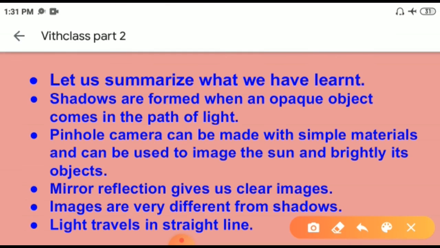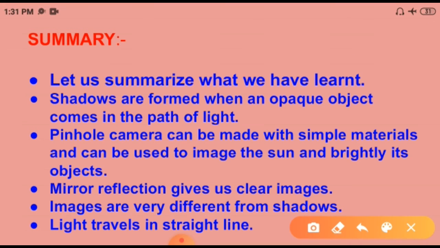Summary. Let us summarize what we have learned in light, shadows and reflections of light. Shadows are formed when an opaque object comes in the path of light. Do you know what is opaque? In part 1 we discussed that a material that does not allow light to pass through it is called an opaque material.